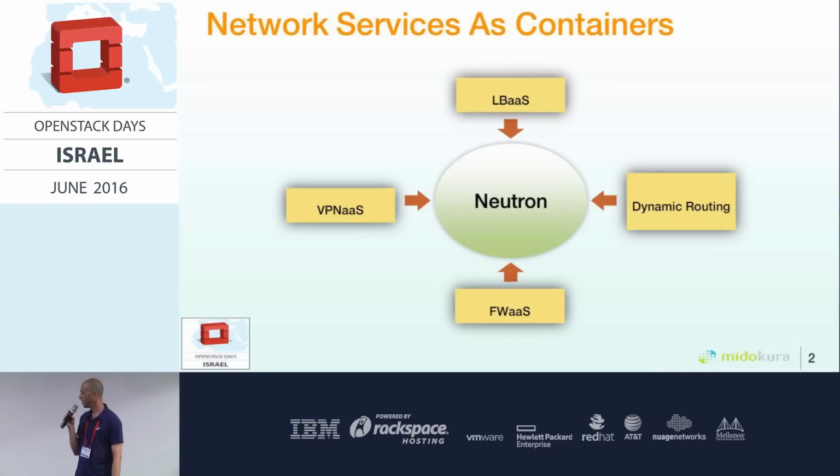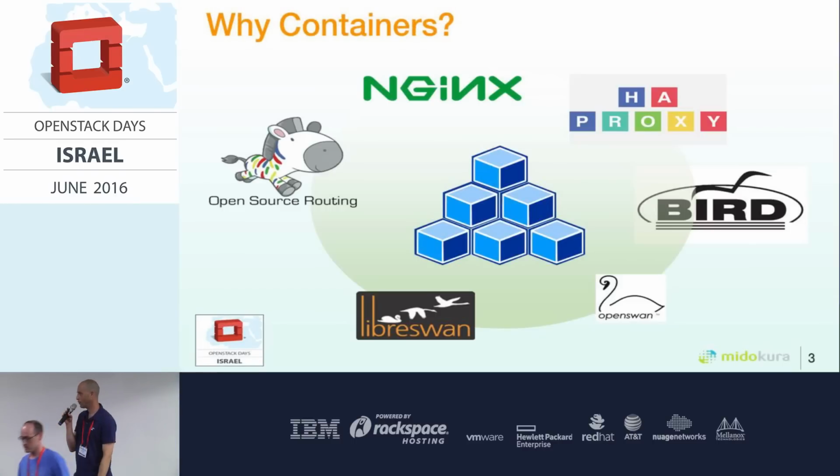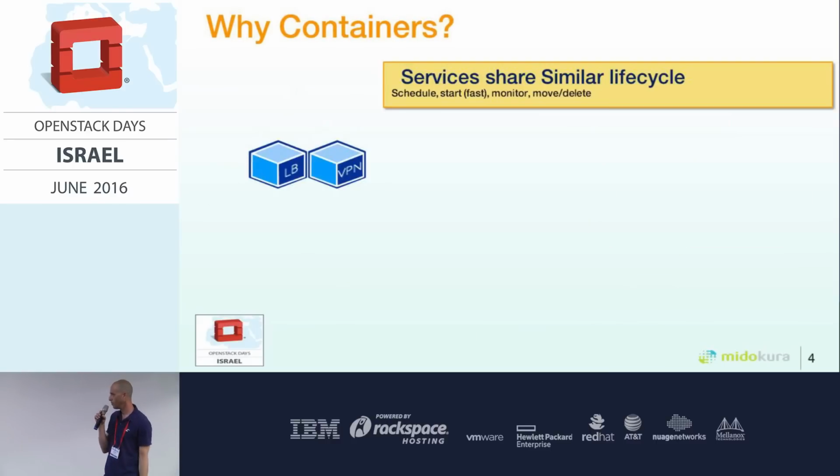So the idea is to implement Neutron services like load balancer, VPN as a service, and routing protocols as containers rather than taking the standalone or monolithic approach. This approach fits third-party software like HAProxy or Quagga very well. Instead of writing our own proprietary code and deeply integrating with Midonet, we deploy them as lightweight containers.